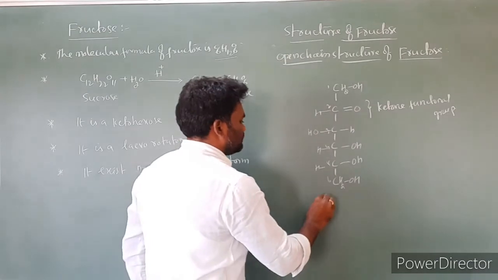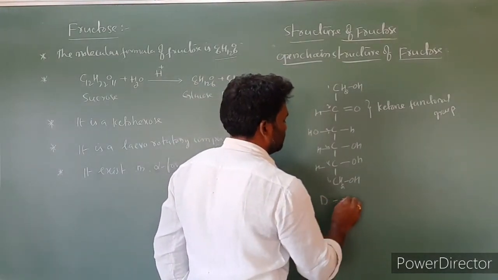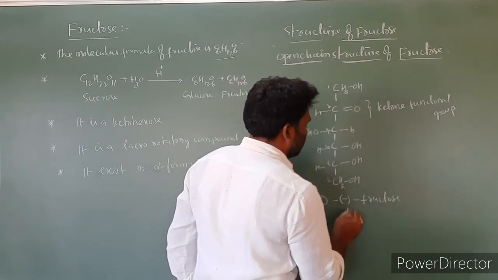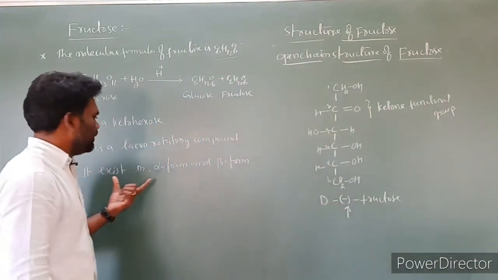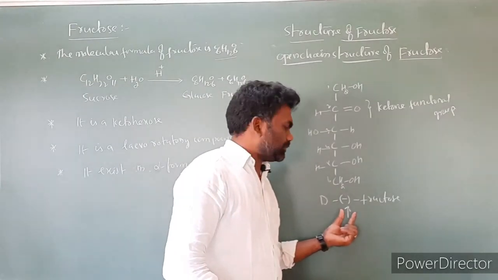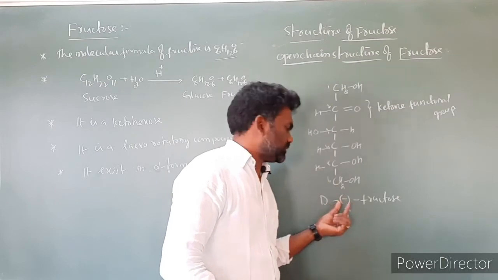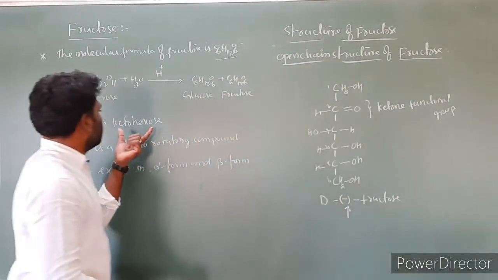This is D fructose. So I wrote here a minus. This minus is nothing but it is a levorotatory compound. When plane polarized light is passed through the fructose solution, the fructose molecule rotates the plane polarized light towards left, nothing but anti-clockwise. So we are calling it levorotatory. And here I wrote ketohexose.